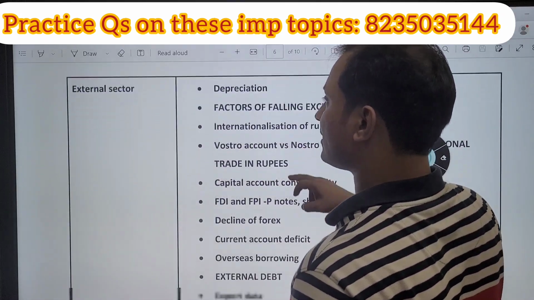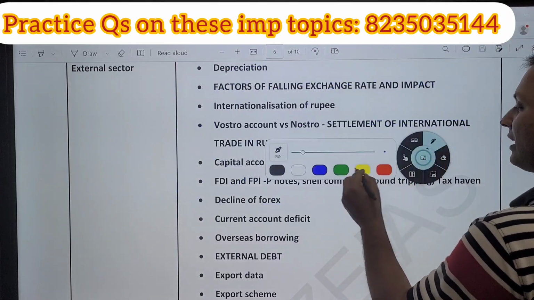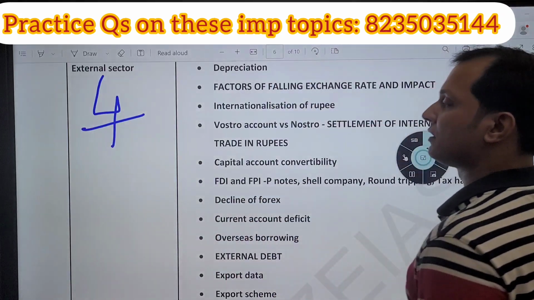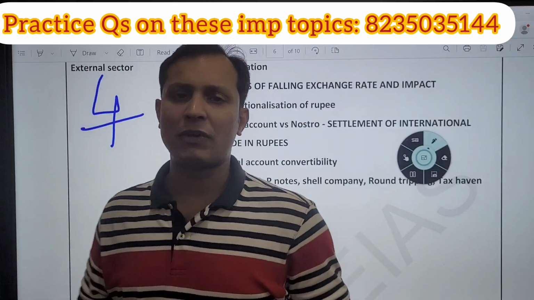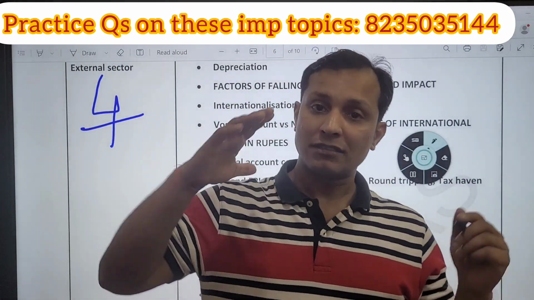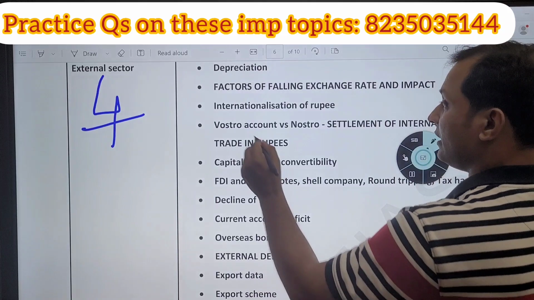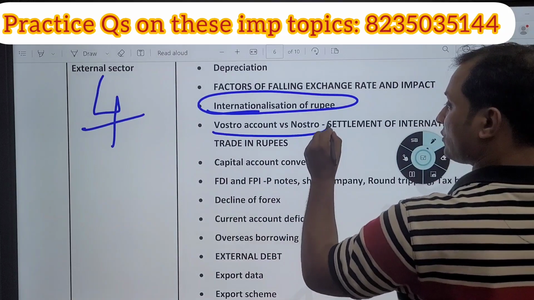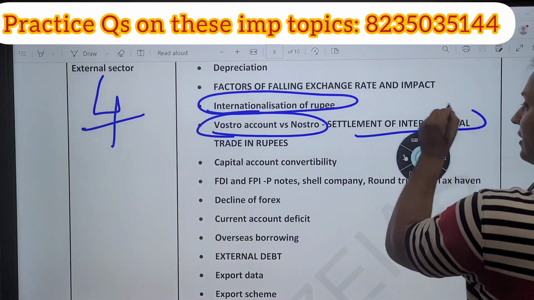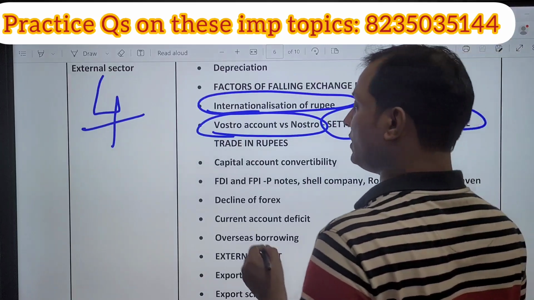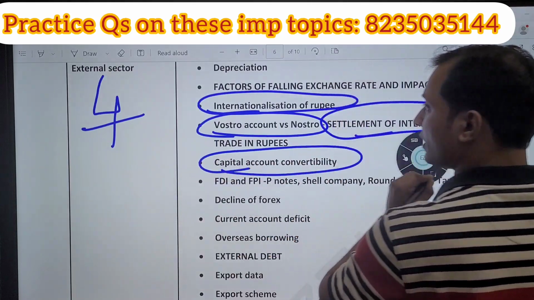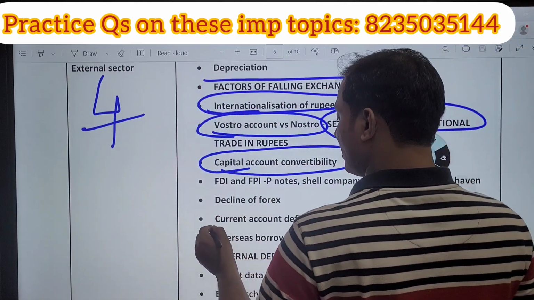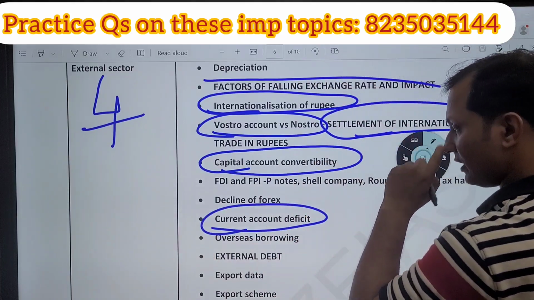Next, the last sector is the external sector. In the external sector, last year UPSC asked 4 questions. This year that many questions might not come, but the external sector is still very important, particularly internationalization of the rupee, Vostro account, Nostro account, settlement of international trade in rupee, capital account convertibility, depreciation of the rupee, falling exchange rate, current account deficit, and declining forex.